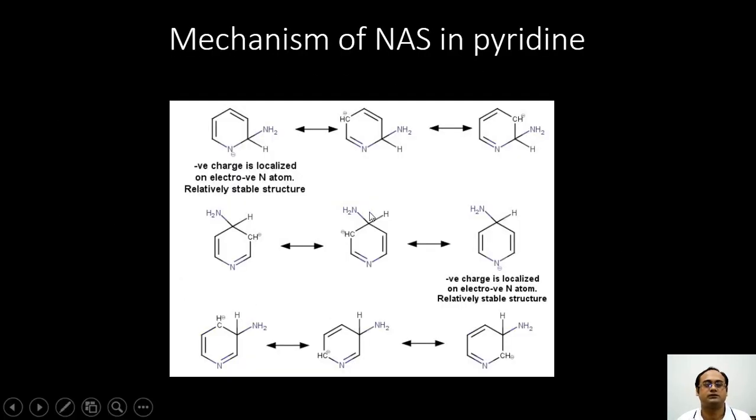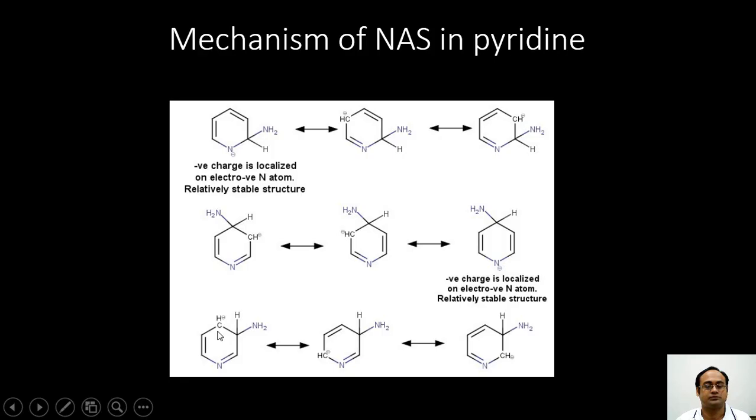This also can be rationalized by considering the contributing resonance structures. When substitution is taking place at the second position, we find that the negative charge is localized on the nitrogen, and this is a very stable structure because nitrogen, being electronegative, can accommodate that negative charge, and other structures contribute to a lesser extent. Similarly, if we consider the substitution at the fourth position, this also has a resonance structure in which the negative charge is localized on the nitrogen, and this is also significantly stabilized.